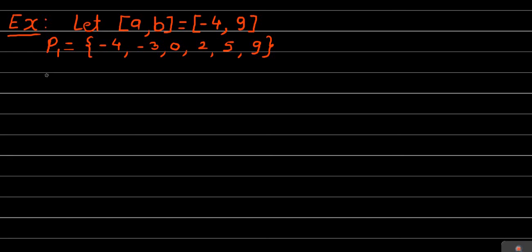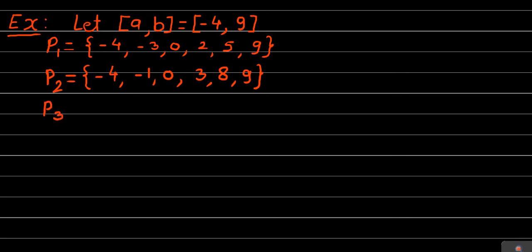Let us consider another partition P2, the set that consists of the points -4, -1, 0, 3, 8 and 9. This is also a partition of the closed interval -4 to 9.